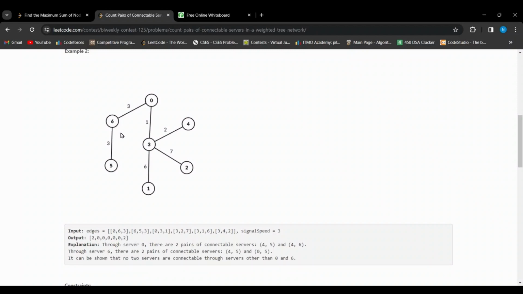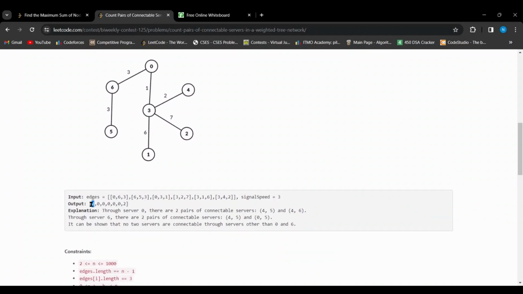Similarly for 6, it has 2 branches. One branch has 5, which has a valid distance of 3, and the other branch has all of the other nodes, but only 0 and 4 among them have a valid distance, that is 3 and 6 respectively. So on one branch we have one node and on the other branch we have 2 valid nodes, and that's why the number of pairs of connectable nodes is 2. So for 0 we have 2 and for 6 we have 2, and all of the other nodes do not have any valid pairs.